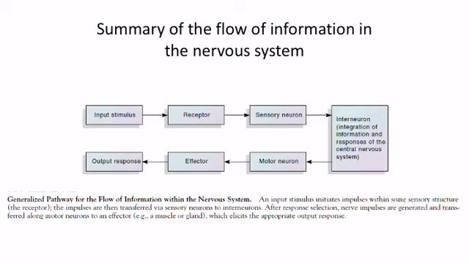Summary of the flow of information in the nervous system. This flow sheet indicates the generalized pathway for the flow of information within the nervous system. An input stimulus initiates impulses within some sensory structure, which are the receptors. The impulses are then transferred via sensory neurons to the interneurons. After response selection, nerve impulses are generated and transferred along the motor neurons to the effector, which elicits the appropriate output response.